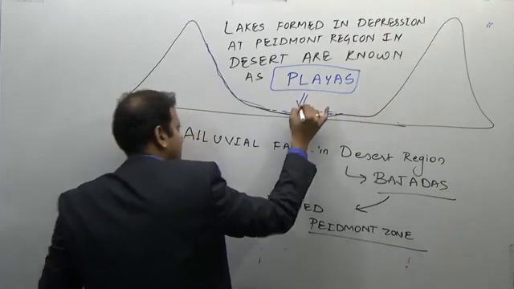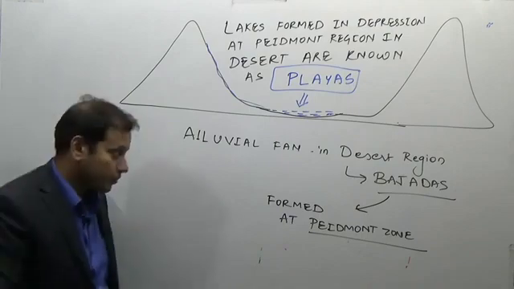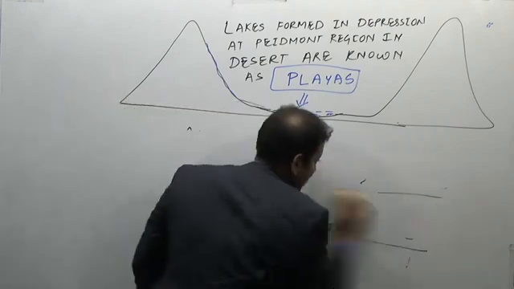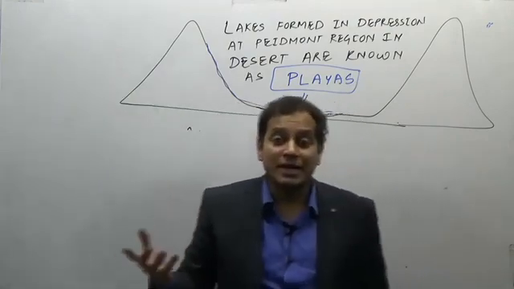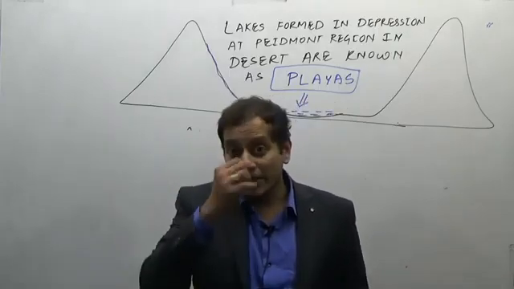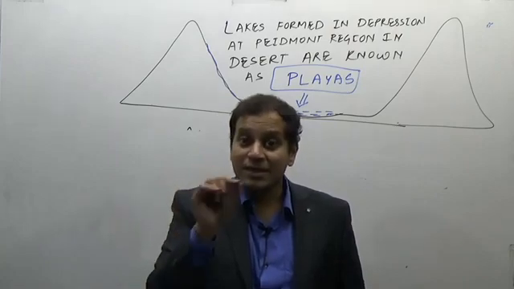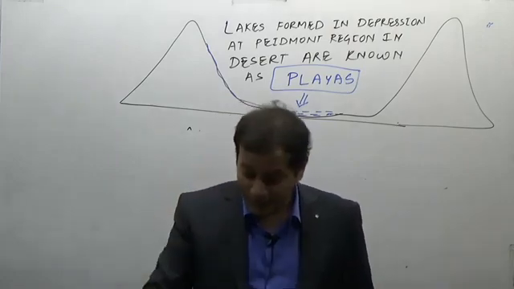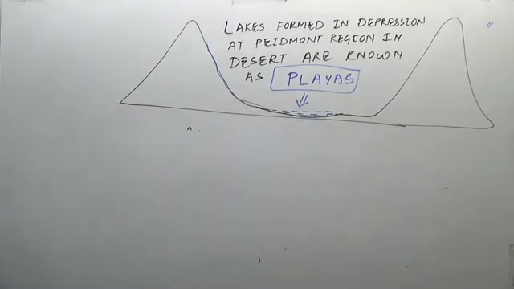Here this is an example of a playa lake. Now the playa lake, obviously due to less rainfall, the water will get evaporated, and what will remain is just salt. So when the water gets evaporated, only white salt is seen in this region. Such evaporated lakes are known as salinas. So playas will get converted into salinas.